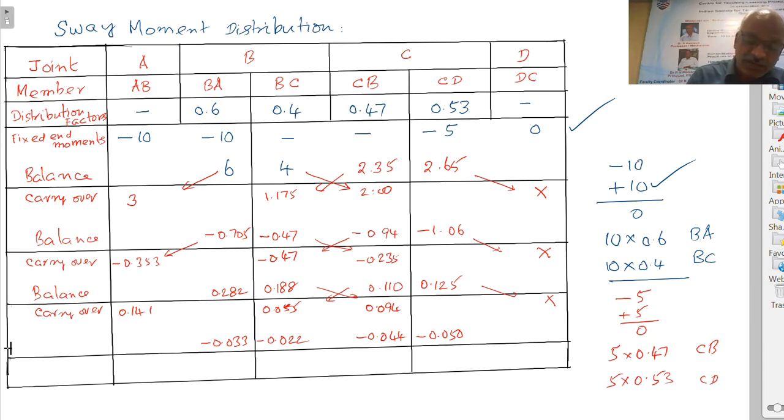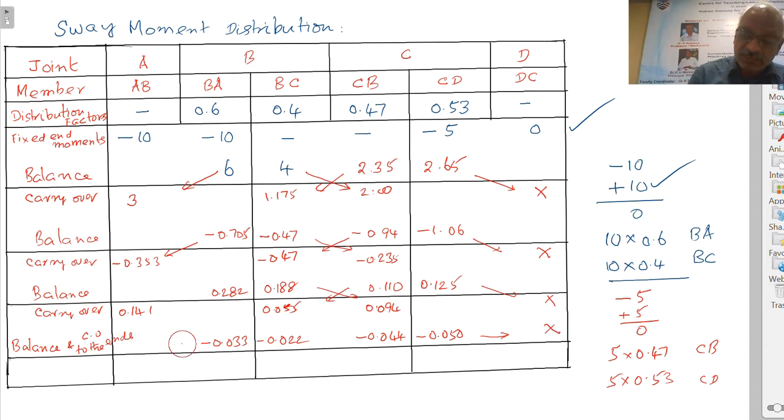But in the last row, you have to balance and carry over to the ends only. That is from here to, but of course there is no carryover here.